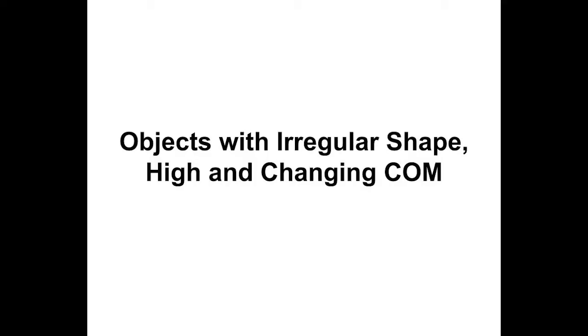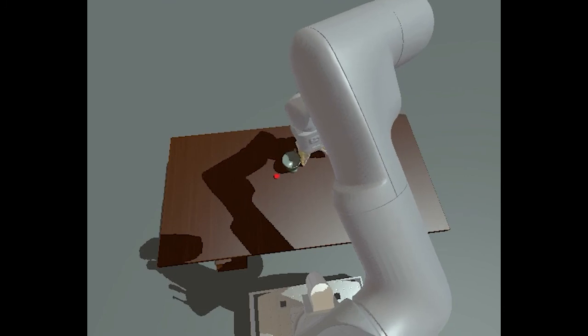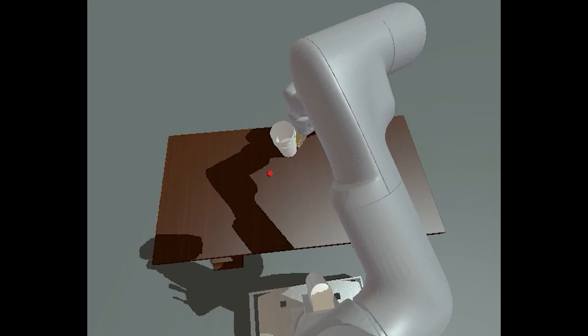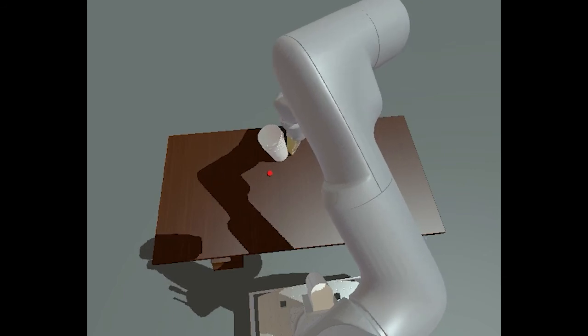CoCoI can also handle challenging objects. For example, pushing a goblet that has a very irregular shape and whose center of mass is relatively high. And a stack of cups where the upper cup can move inside the lower cup, making the center of mass shaky.